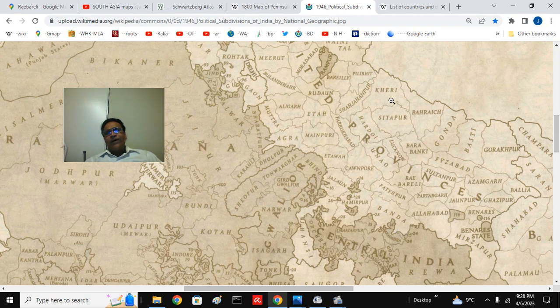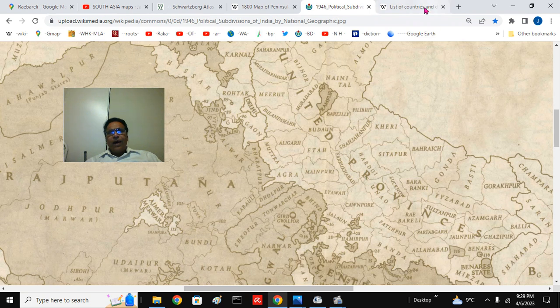You can see the Lucknow division here. See, you can see Keri district, Sitapur, Hardoi, 3 districts, and Unnao, Lucknow and Raebareli. Those are also important districts where the Nehru dynasty contested most of the time. Then we have across the Saryu river or Gagra river, that is Bahraich and Gonda and Barabanki and Ayodhya, that is Faizabad, Sultanpur and Pratapgarh Bela. And of course east you have the Basti, Gorakhpur and Azamgarh, again the 3 districts.